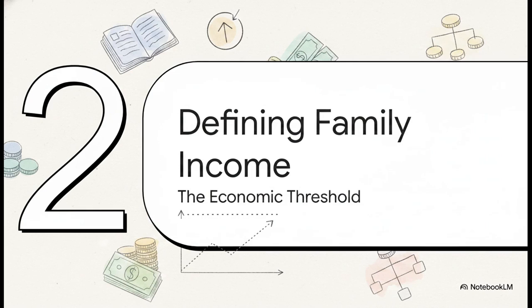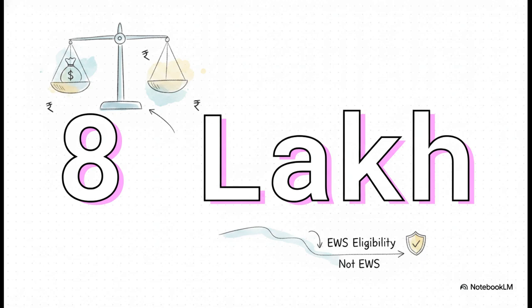Moving on to Part 2, defining the family income. So, if you weren't covered by those other reservations, how does the government mathematically decide if you're quote-unquote economically weaker? Well, it all boils down to one very specific threshold, 8 lakh rupees. The memo explicitly states that to be identified as EWS, a person's family must have a gross annual income strictly below 8 lakh rupees. Hit exactly 8 lakhs or go above it? No way, you don't qualify. It's a hard line drawn in the sand by the administration.